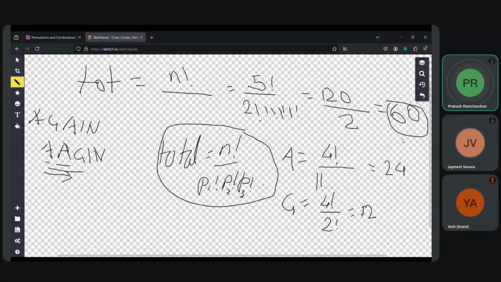So this could have even been done as 4 factorial for each. So 12 into 5, 60, we could have done. The confusion is because A is double, right? We could have ignored it. It doesn't matter whether A is once or twice.